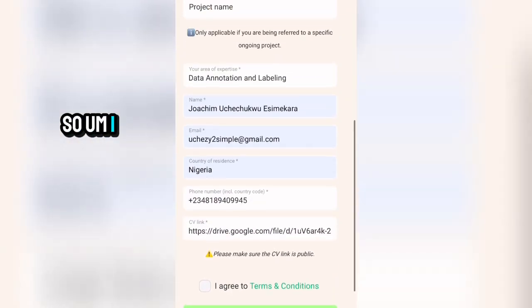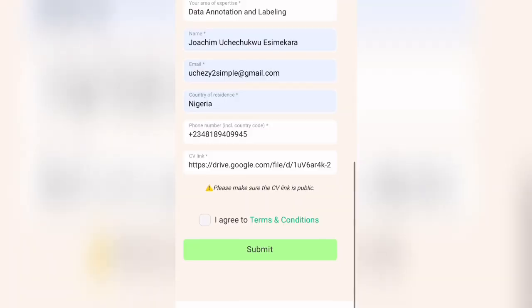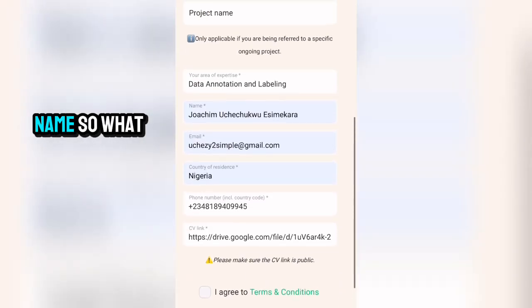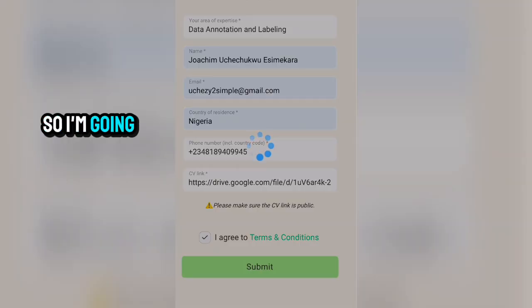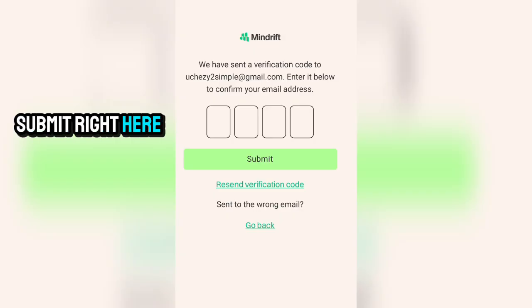So I think everything is put in place. So data annotation, labeling, and this is my name. So what I'm going to do is to click on I agree to the terms and conditions. So I'm going to click on submit right here. So I will be getting the code to this particular email. The first email, I don't actually have access to it.